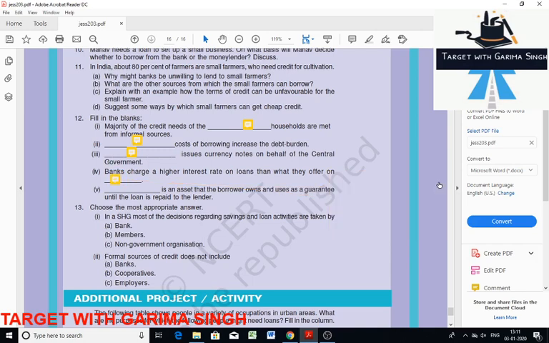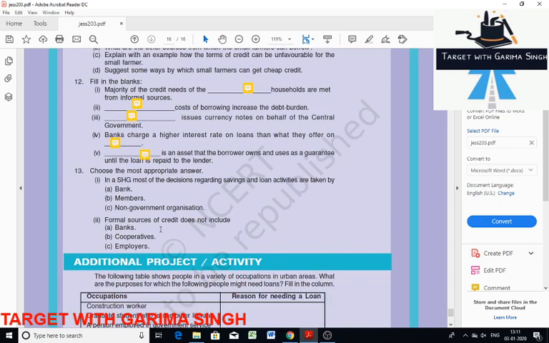Next is dash is an asset that the borrower owns and uses as a guarantee. It should be collateral. This blank should be filled with collateral. Collateral word should come in this blank. Collateral. So collateral is an asset that the borrower owns and uses as a guarantee until the loan is repaid to the lender.